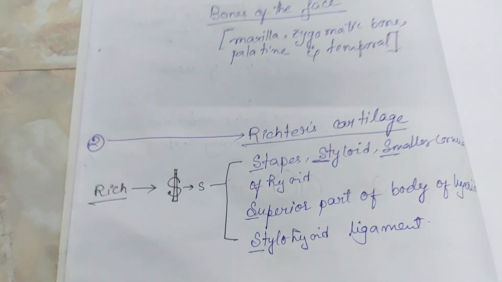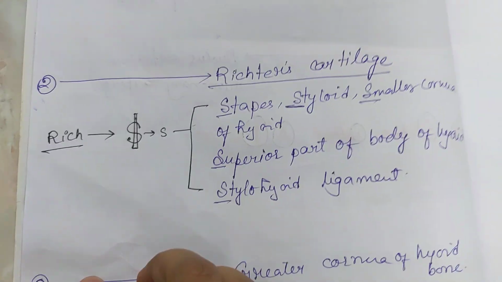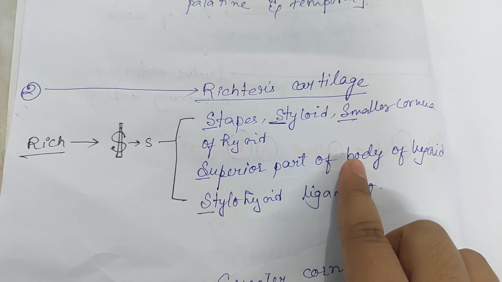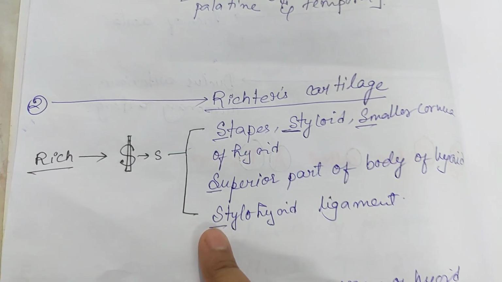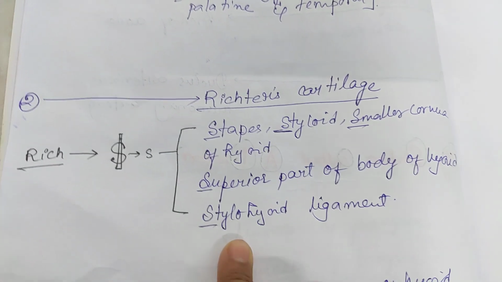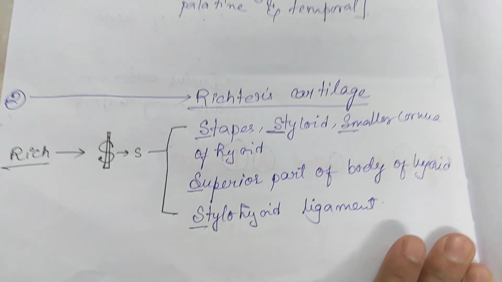Next is the Reichert's cartilage. So what are the derivatives of Reichert's cartilage? Stapes, styloid process, lesser cornu of the hyoid bone, superior part of the body of the hyoid bone and stylohyoid.